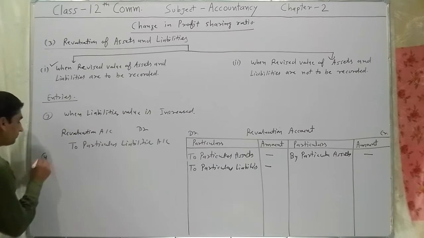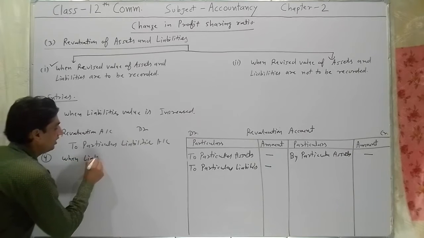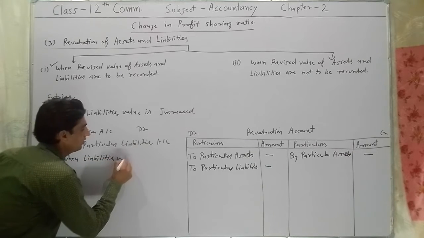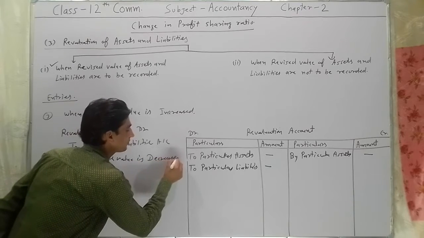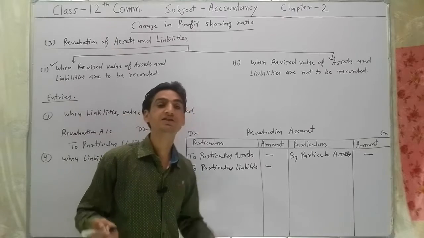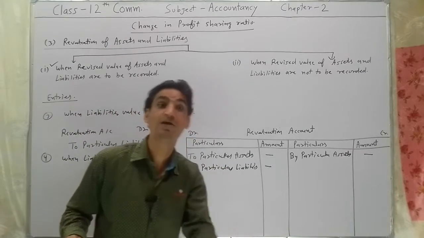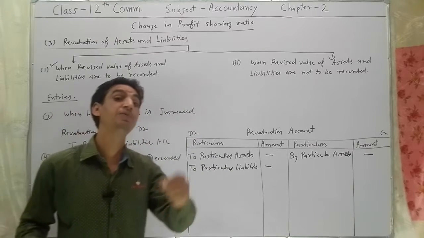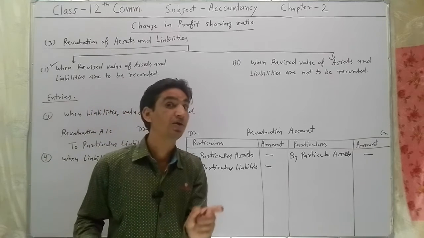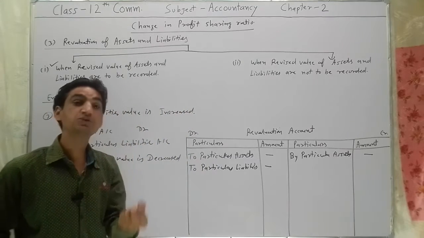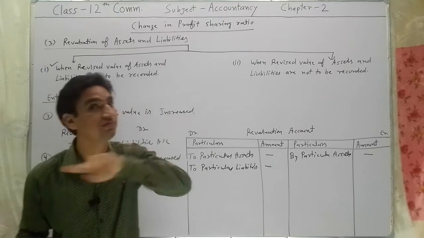And the fourth entry, when liabilities value is decreased. If any kind of decrement in liability happens, this will be a profit for the partners, a profit for the firm. That's why the profit on account of assets and liabilities will be transferred to the revaluation account.